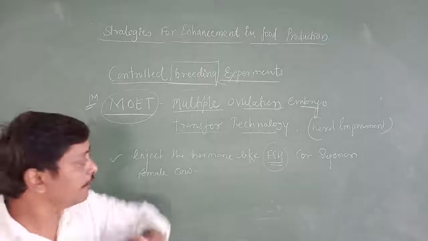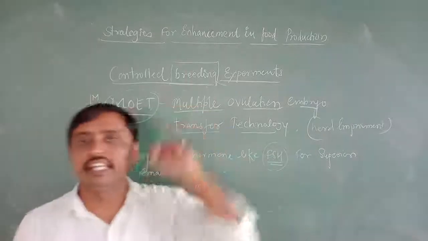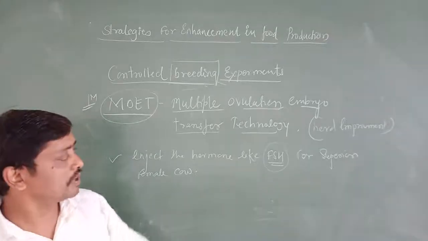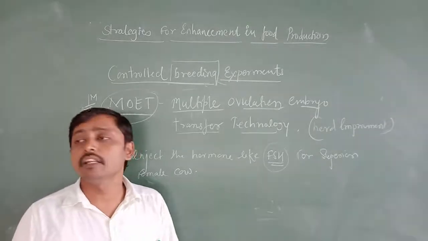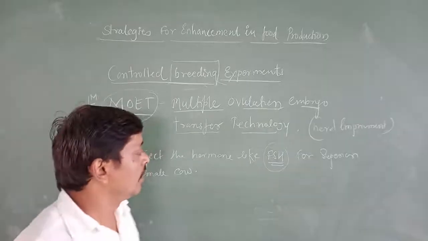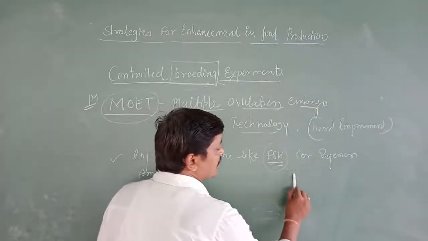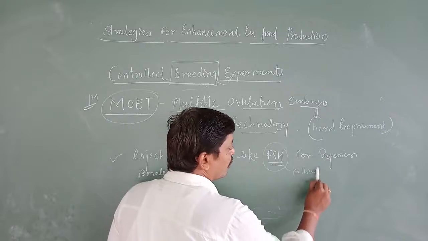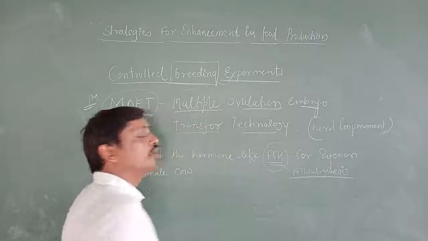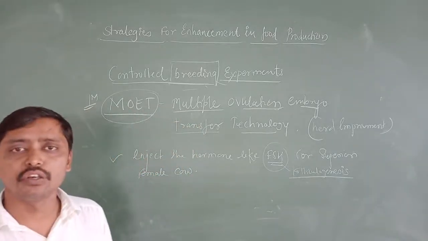I told you, and we have studied FSH in the third chapter, human reproduction. FSH is nothing but follicle stimulating hormone. Now, what is the function of FSH in females? It is helpful for folliculogenesis. What is folliculogenesis?